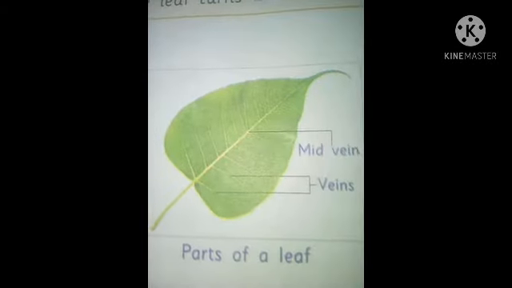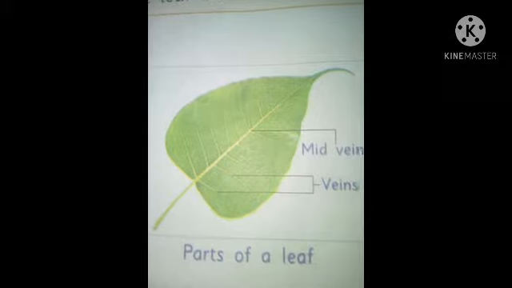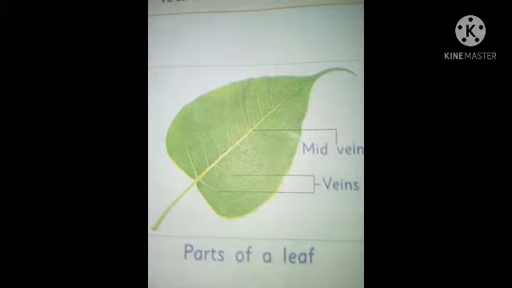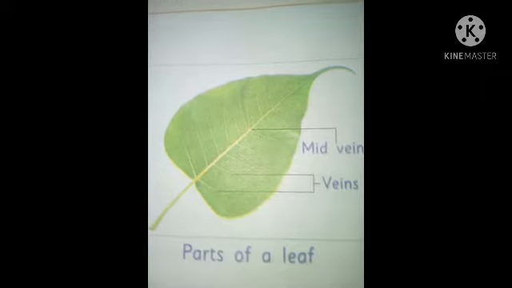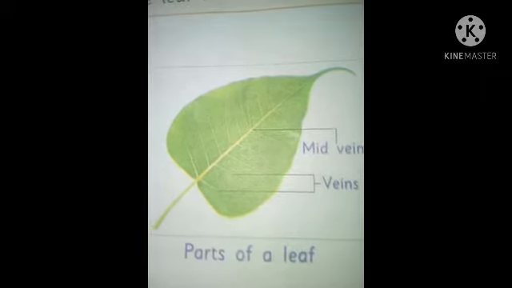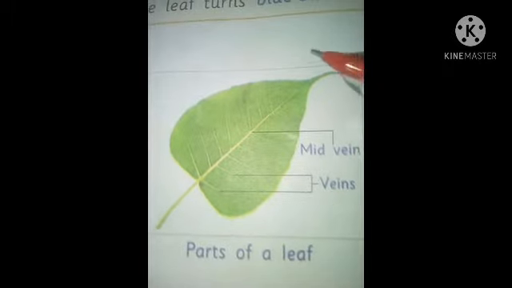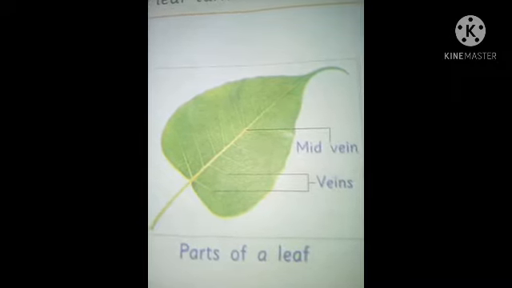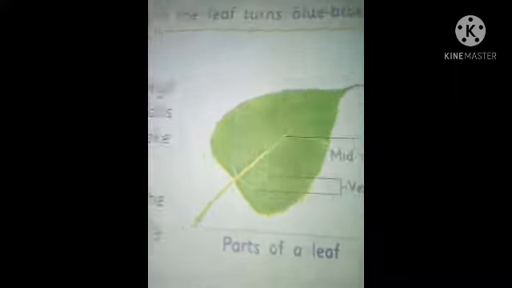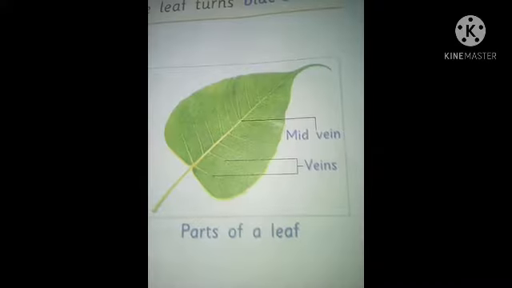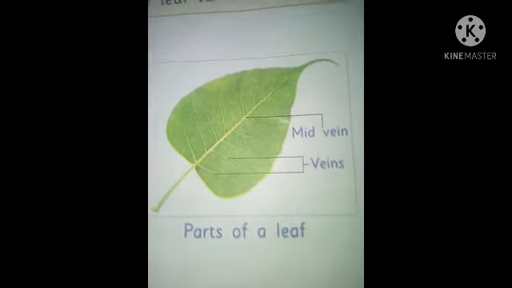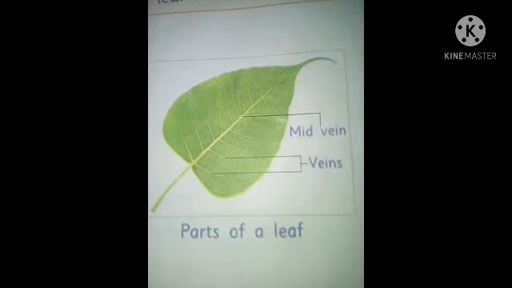So students, now we discuss parts of a leaf and the role of a leaf in photosynthesis. You all know that a leaf is the green part of a tree. Here the food is prepared. The leaf has two main parts: the first one is called the blade or lamina, and the second one is the leaf stalk or petiole.